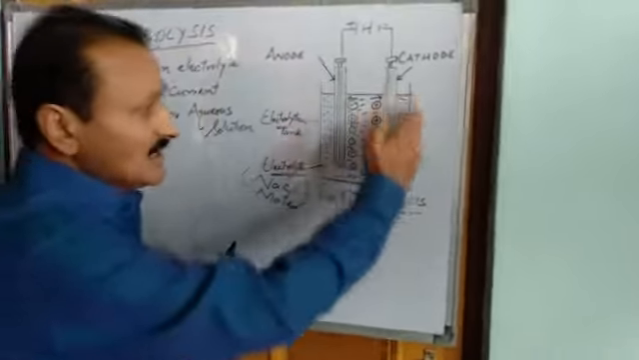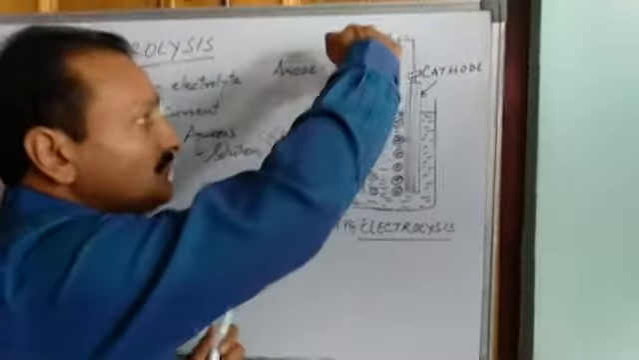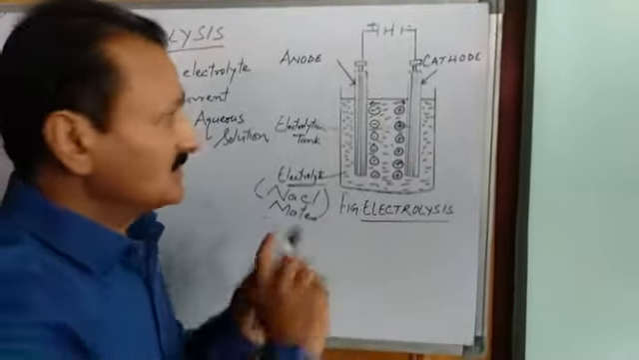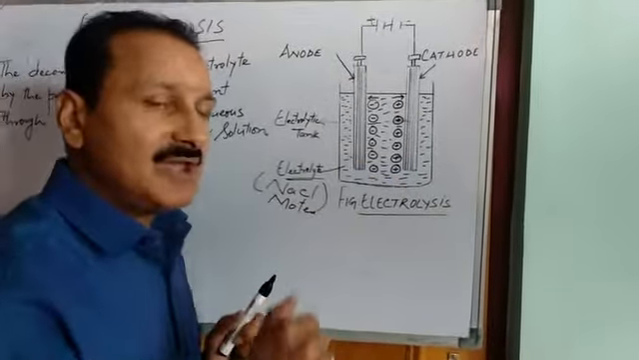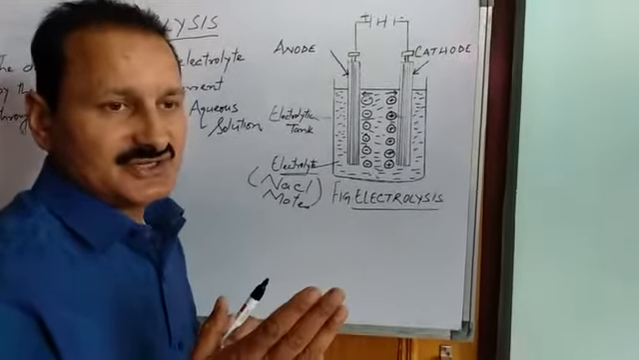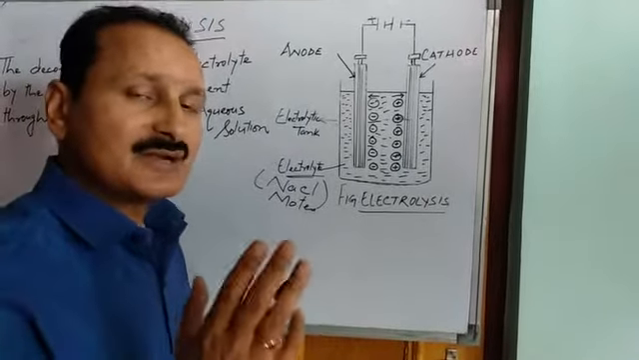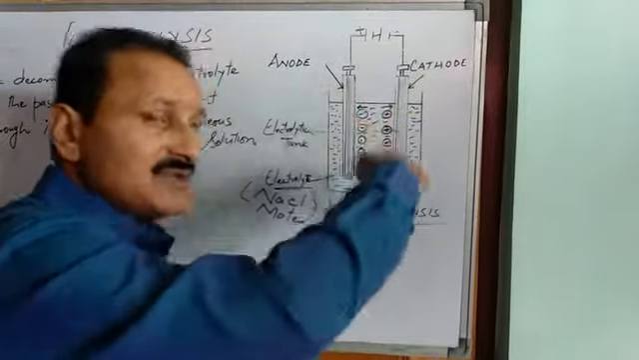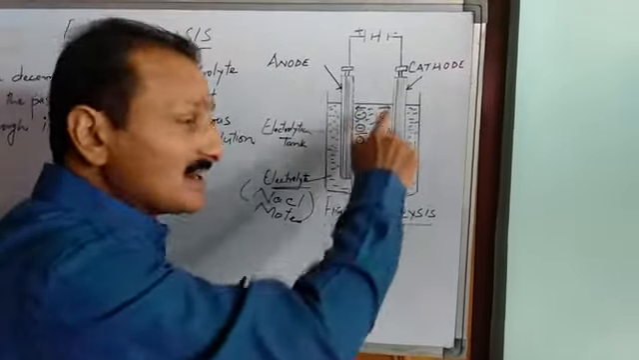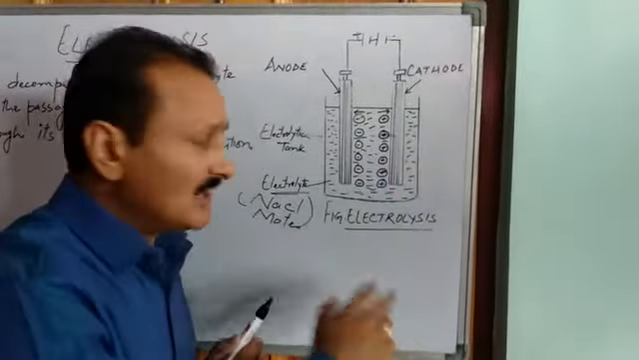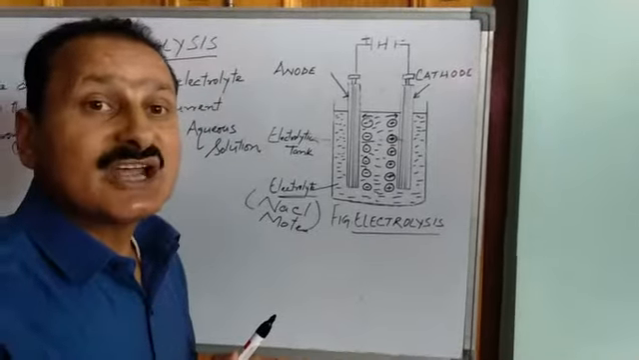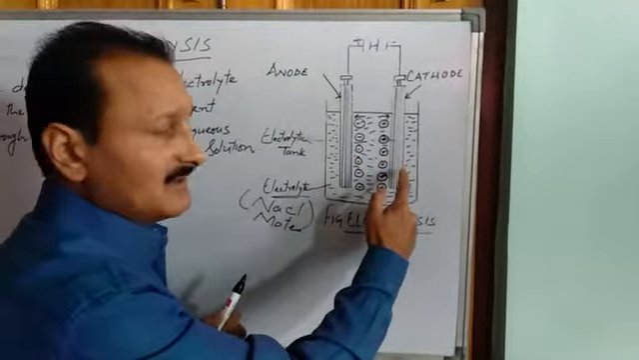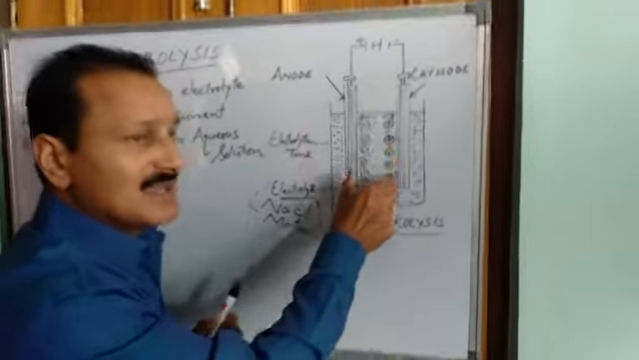Now, in this electrolytic tank, we dip two metal rods. Metal, why? Because metals are good conductors of electricity. Most of the metals are good conductors of electricity. These are two metal rods that have been dipped into the electrolyte. These two metal rods which are dipped into the electrolyte are known as electrodes. So there are two electrodes, one this one and another this one. These two metal plates are known as electrodes.